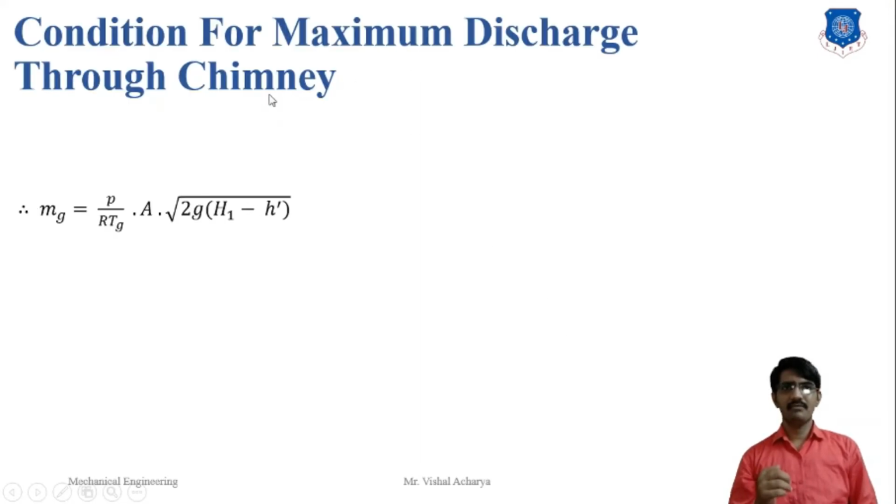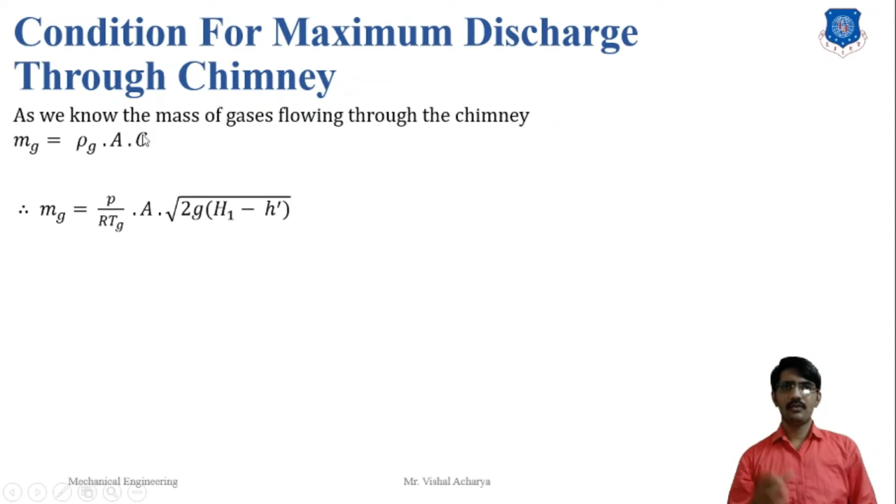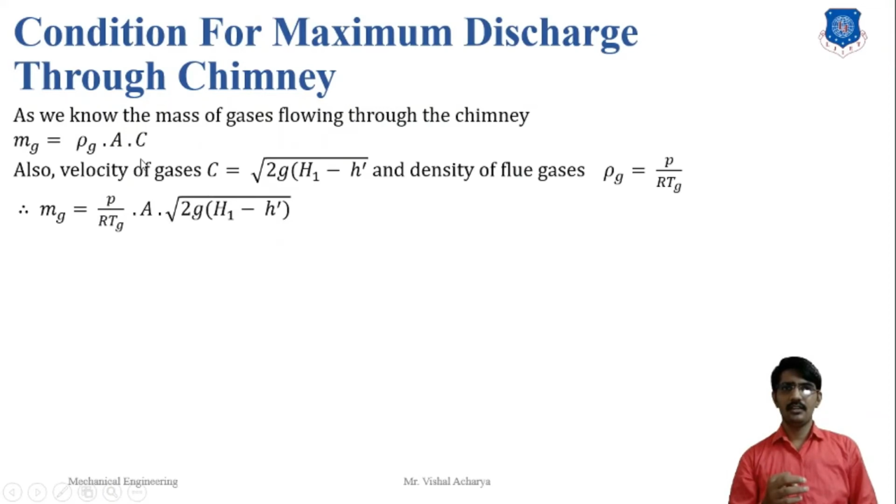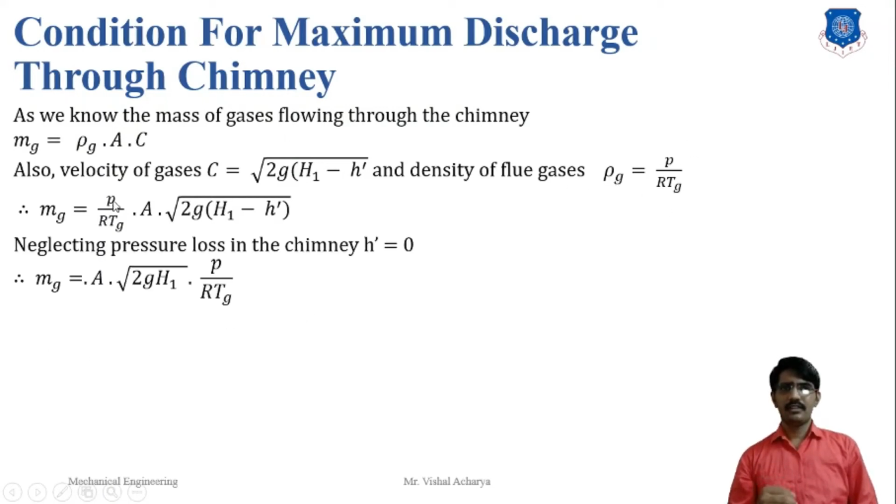Condition for the maximum discharge through the chimney. Here maximum discharge means the mass flow rate: rho, area and velocity. Here we know that mass of the gas flowing through the chimney is rho g into A cross C. Here velocity of the gas we find in terms of height, 2g(h1 minus h'). Here h' is a very negligible value, we neglect it. And density of fuel gas is rho g equal to P by R Tg. So h' is equal to 0, neglecting it, we get mg is equal to A into the square root of 2g h1 times P by R Tg.